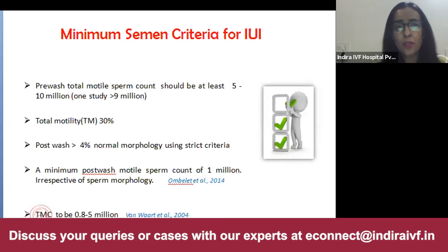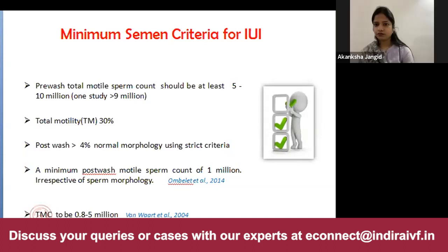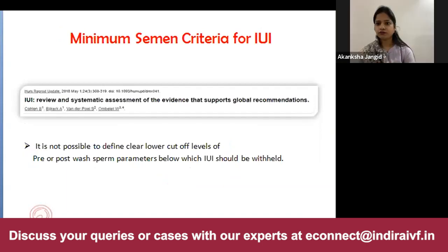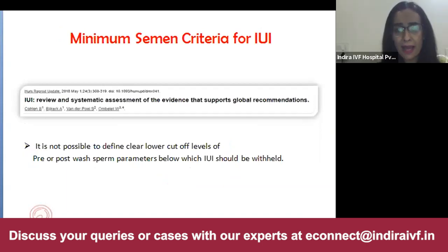The pre-washed total motile sperm count should be at least 5 to 10 million. It was stated in one of the studies. Other studies say that it should be greater than 9 million. The total motility should be 30%. Post-wash morphology should be more than 4%. A minimum post-wash motile sperm count of 1 million, irrespective of sperm morphology, and total motile count to be 0.8 to 5 million. This is the post-wash count. So as we can see, different studies have given their own guidelines. So it is not possible to define the clear-cut lower level of pre or post-wash semen parameters below which IUI should be withheld.